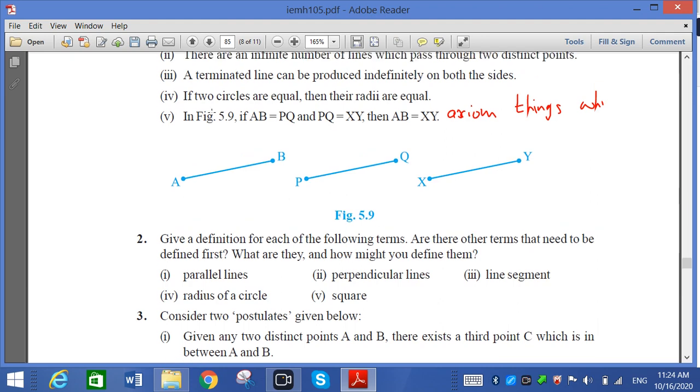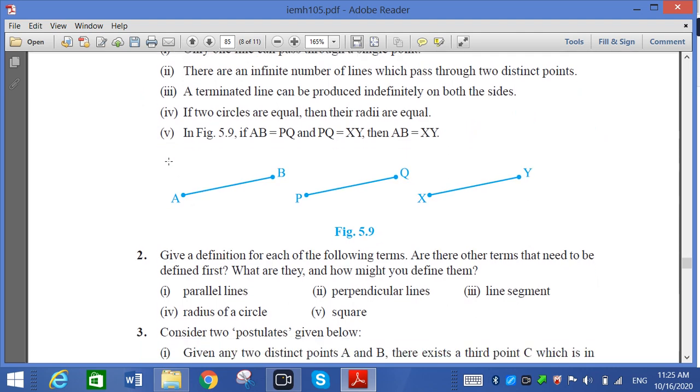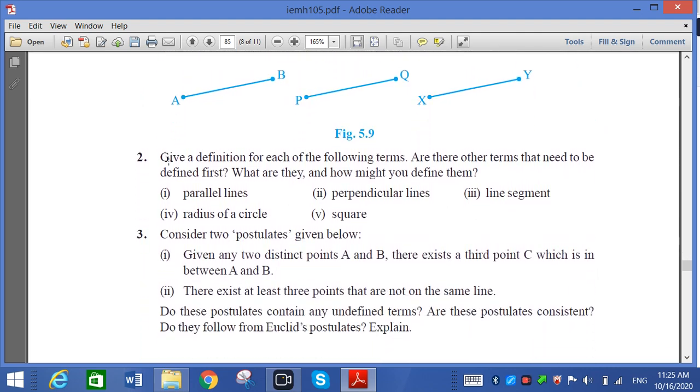So five MCQs are there, which may be possible as 1 mark questions. Here it is false, here false, here true, true and true. But you have to give the reason for it. That is important for us. Now question number 2.